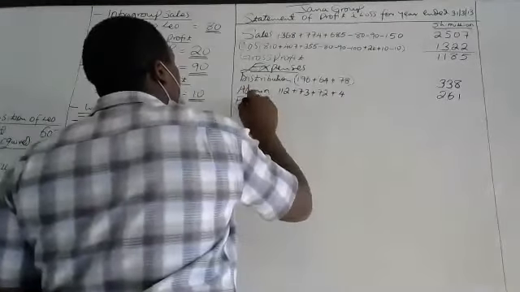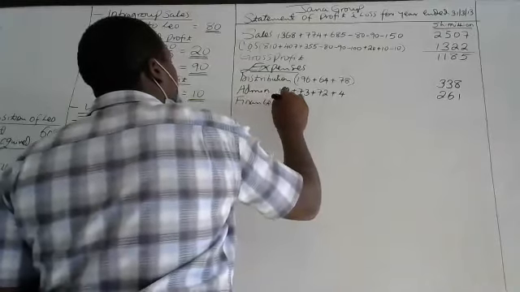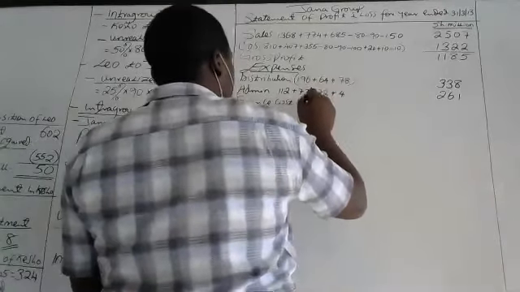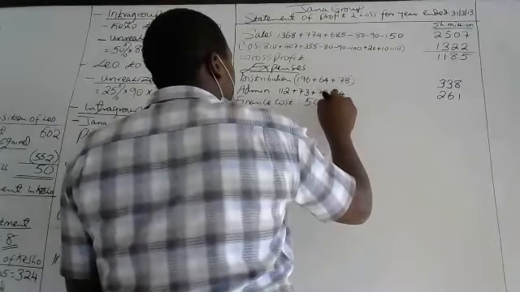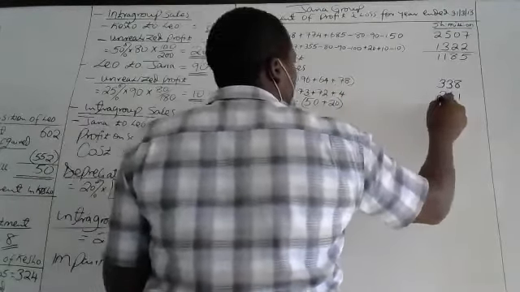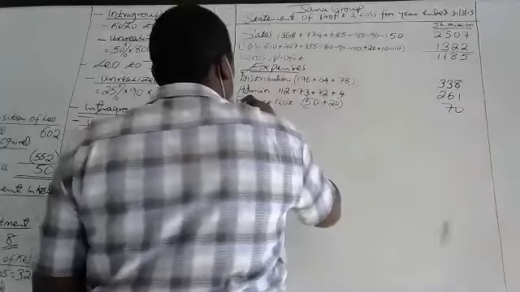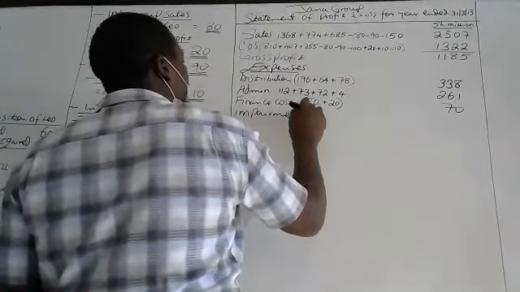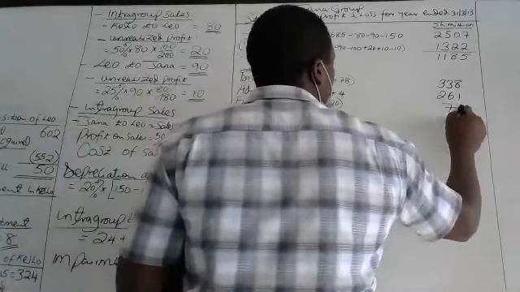Finance cost we have 50 plus 20, is it? 70. We have impairment, that is 22, is it?